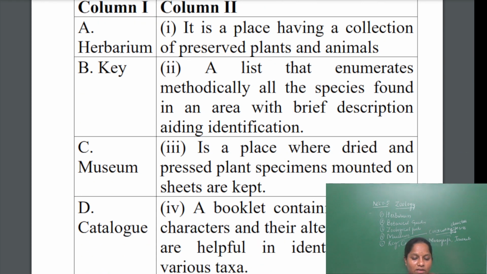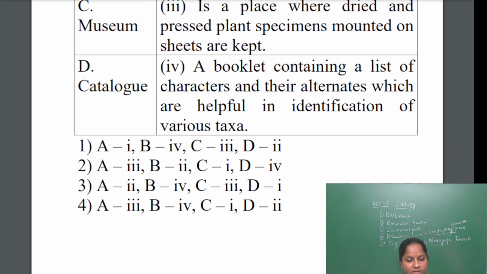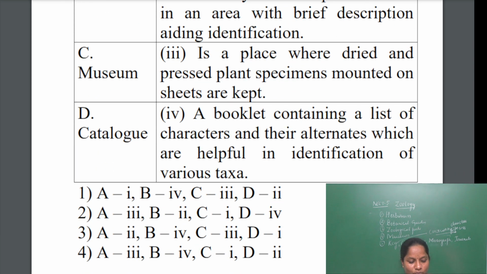A catalog is a list that enumerates methodically all the species found in an area with brief description aiding identification. So the answer will be A is 3, B is 4, C is 1 and D is 2. So the answer is the fourth one.